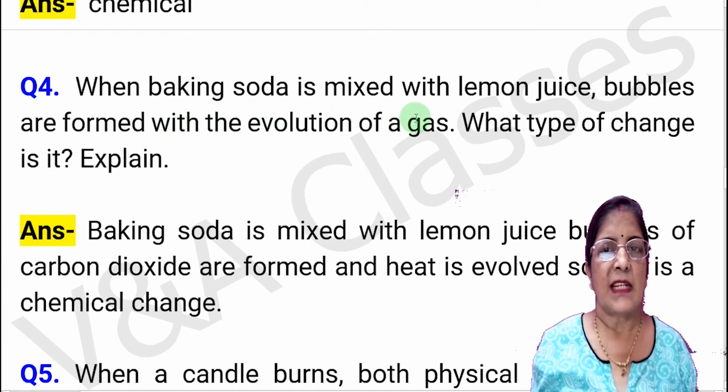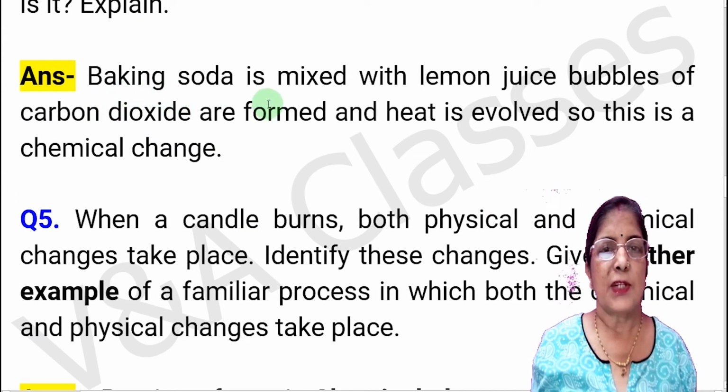Now question number 4. When baking soda is mixed with lemon juice, bubbles are formed with the evolution of a gas. What type of changes is it? Explain. Answer, baking soda is mixed with lemon juice, bubbles of carbon dioxide are formed and heat is evolved, so this is a chemical change.